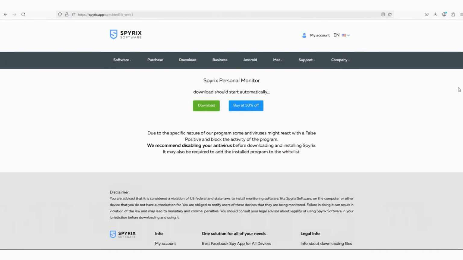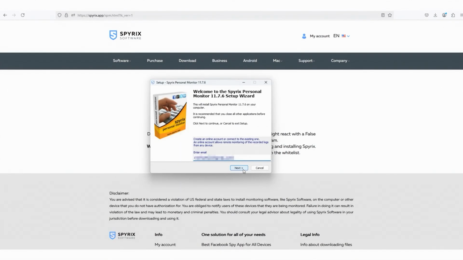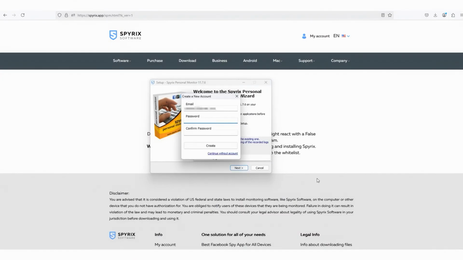Click on the downloaded installation file. Select your language and click OK. Enter the email address that you'll use to sign into your online account. Create a strong password. Do not share it with third parties.